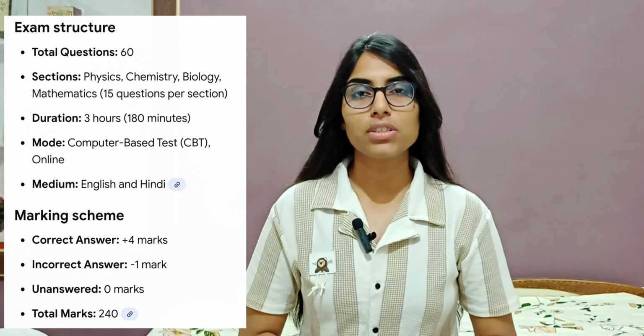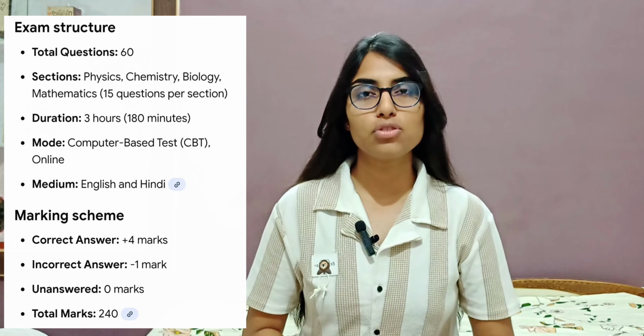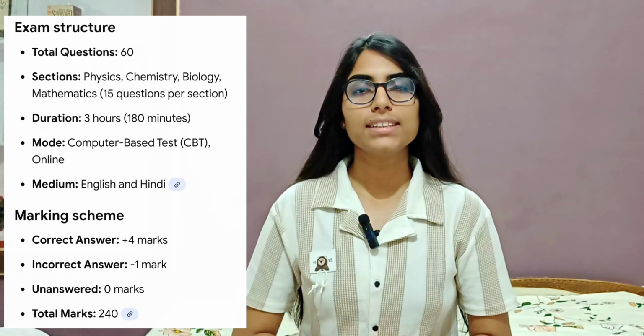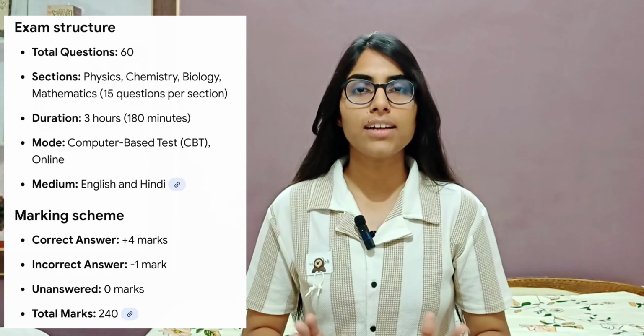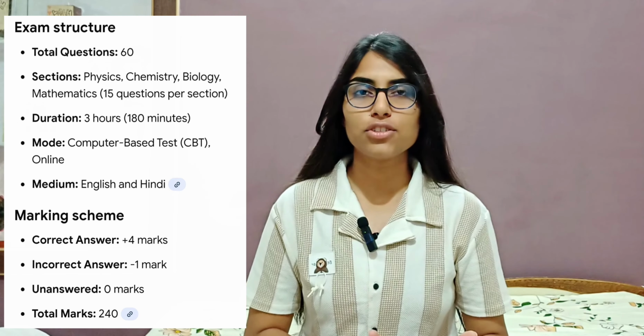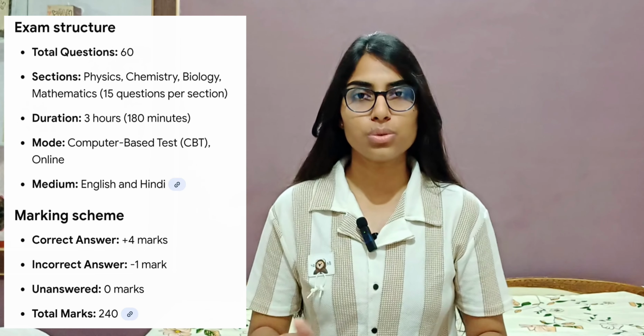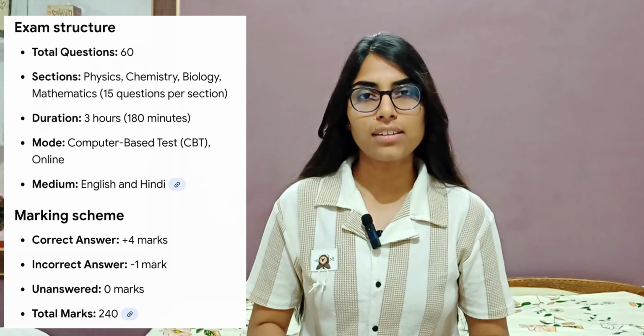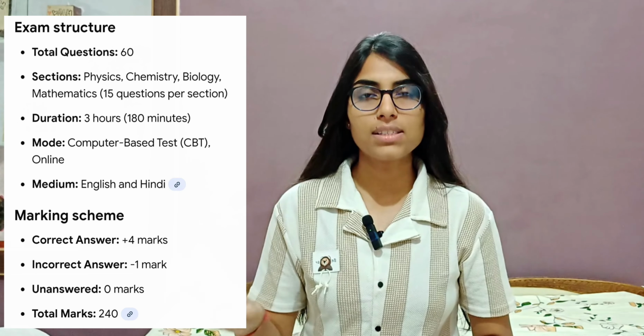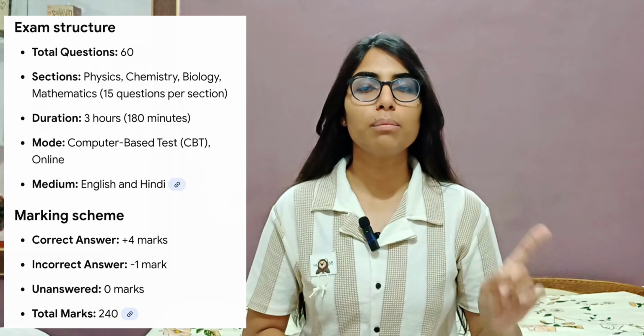There will be 15 questions in each section: physics, chemistry, bio and maths. This exam is 3 hours, which is 180 minutes, and there will be 15 questions in each section, which is 60 questions total. For each correct answer, you will get 4 marks, and for each incorrect, you will get -1 mark.